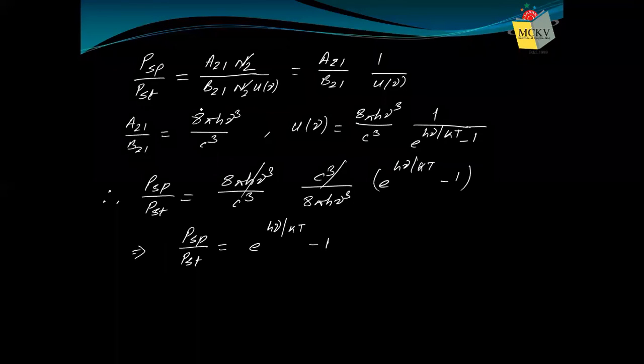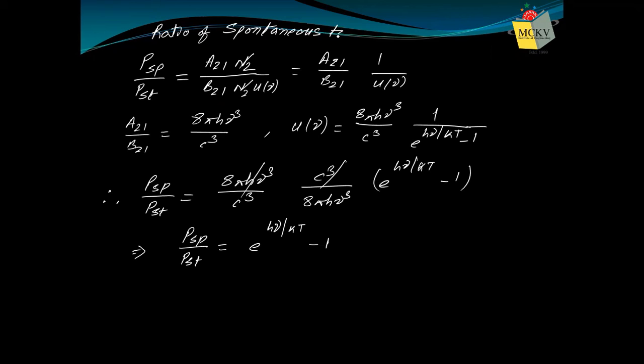So what we get here is the ratio of spontaneous to stimulated emission rate. The ratio of spontaneous to stimulated emission rate is e to the power h nu by kT minus 1.